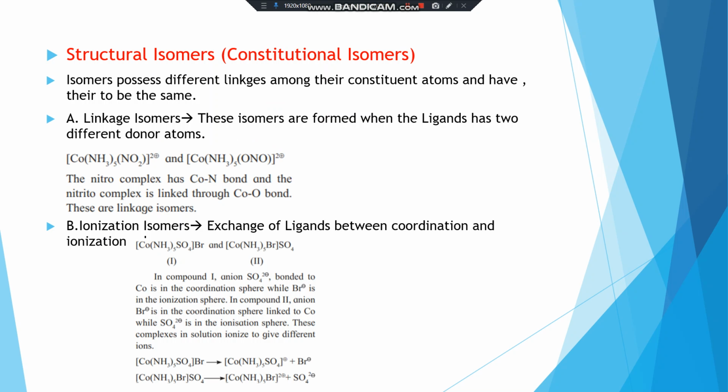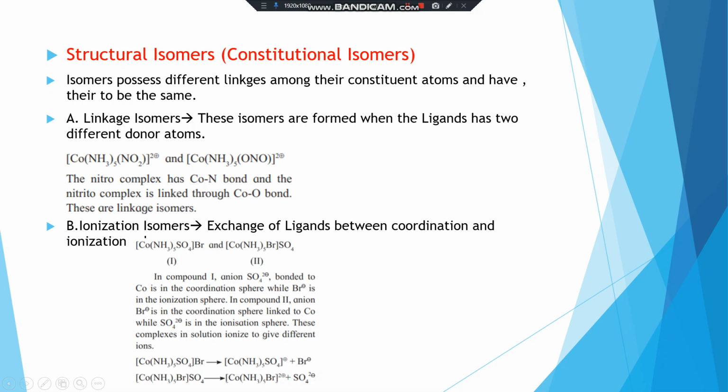The first one is linkage isomers. These isomers are formed when the ligand has two different donor atoms and coordinates to the metal via a different donor atom. Thus, the nitrite ion NO2- has two different donor atoms, which are shown in this example: [Co(NH3)5NO2]2+ and [Co(NH3)5ONO]2+.